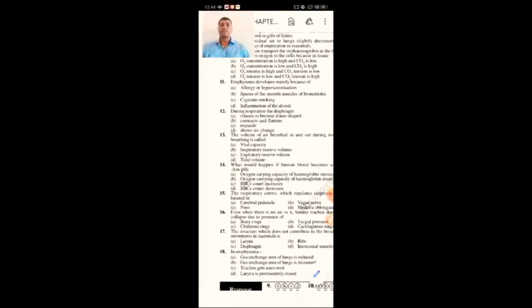Generally during inspiration, the lungs will expand and the diaphragm will contract and also flatten. As a result, in inspiration the diaphragm contracts and flattens.